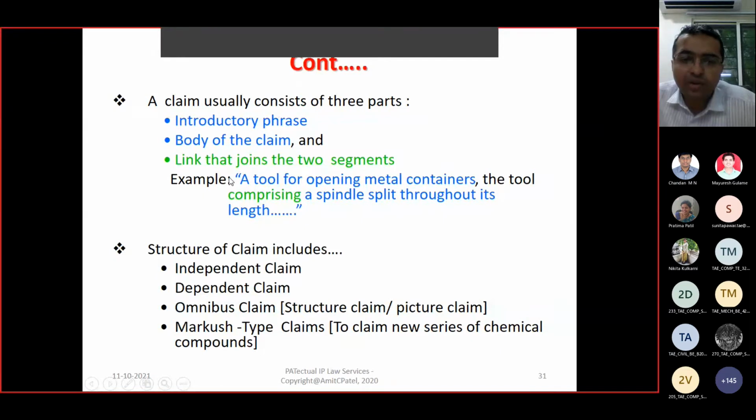Introductory, linkage part, and the body part. Right? It should be an independent claim which stands on its own. Dependent claims are based on the earlier claims. Omnibus claims, Markush type claims. Right? Omnibus claims are structure based, whereas Markush type claims cover a new series of chemical compounds. Okay, so there are different types of claims as well.